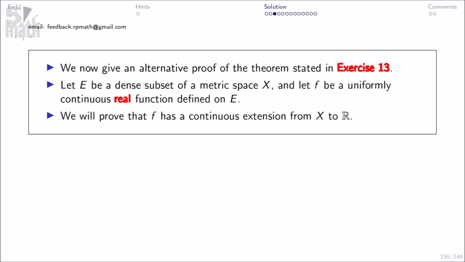We now give an alternate proof of the theorem stated in exercise 13. Let E be a dense subset of metric space X, and let f be a uniformly continuous real function defined on E. We will prove that f has a continuous extension from X to R.